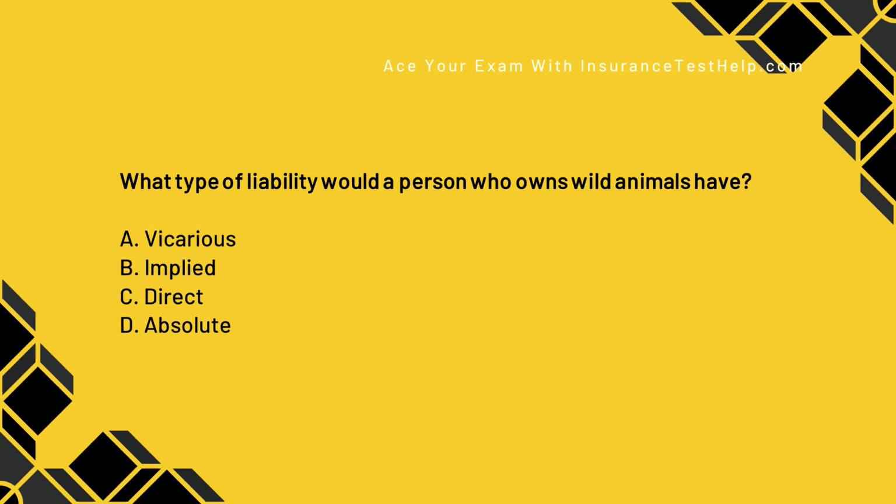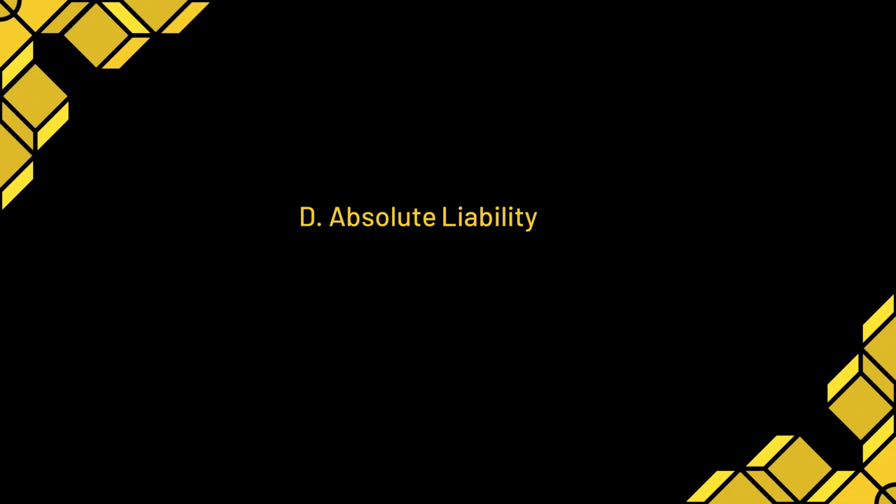What type of liability would a person who owns wild animals have? A, vicarious. B, implied. C, direct. Or D, absolute. Wild animals are inherently dangerous. All inherently dangerous things are D, absolute liability. Things like wild animals, explosives, dangerous animals, dangerous conditions, absolute liability. No need to prove negligence. All you need to do is prove that they had it and it hurt you.